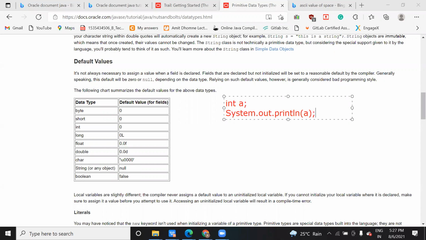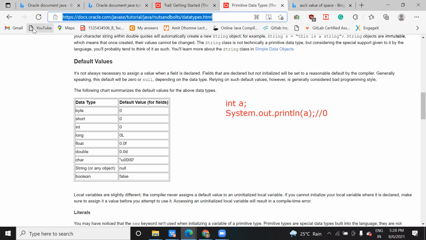When you try to print an integer variable, by default, it depends on the compiler of your system, what JVM or JDK you have installed. It will take a default value. What is the default value of integer? 0, so it will print 0. But again, it depends on the compiler. So in the exam, if they ask you, you should follow this link. I'm sharing you the link. Follow this document while answering.